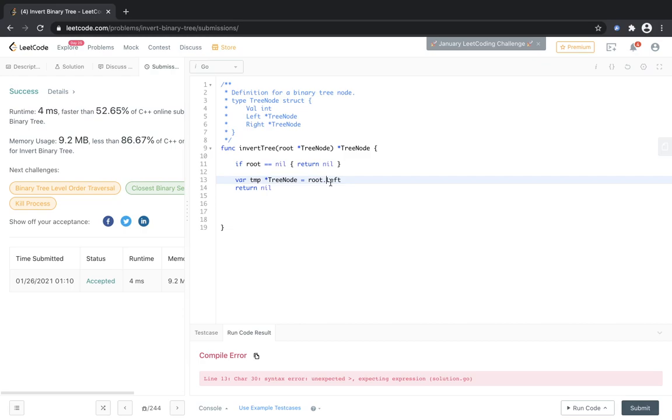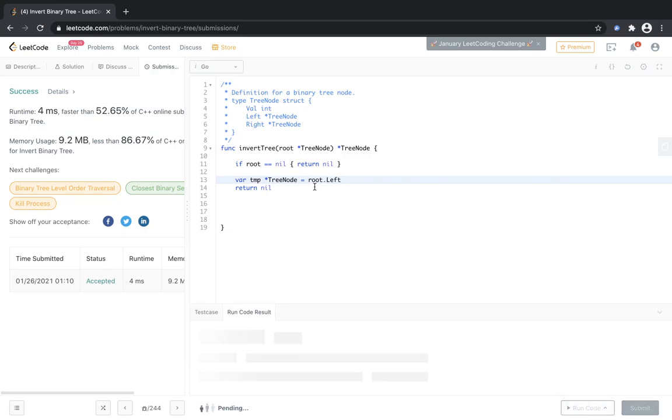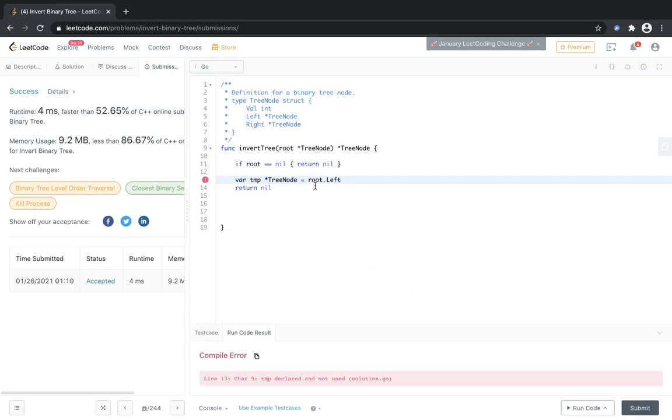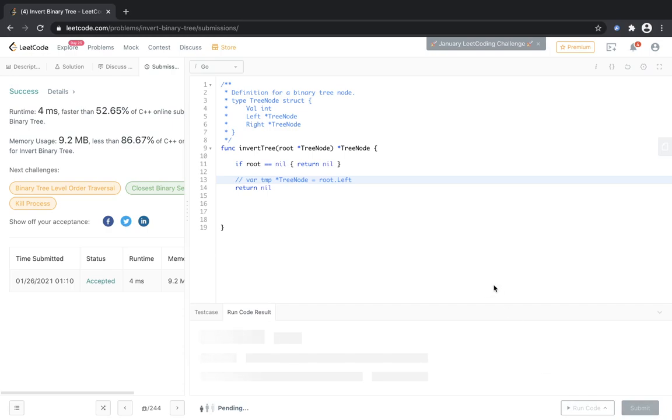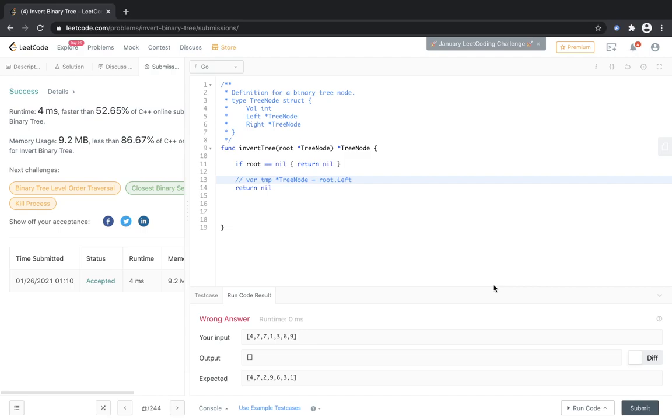Okay, I think yeah, this will do. It does automatic dereferencing. Okay, temp is declared and not used. Let's comment it out. I'm just checking whether this compiles or not and whether this is kind of correct or not. And okay, it's getting a wrong answer, so at least it compiles, we know that.